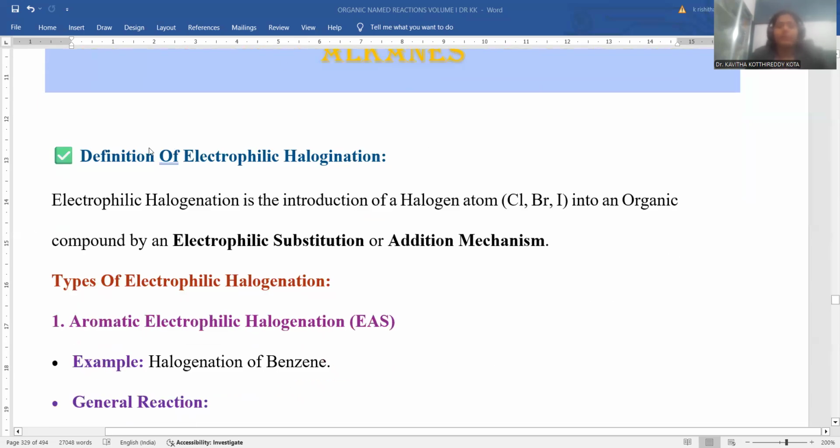First of all, let me explain what is meant by electrophilic halogenation. This is meant for arenes. Electrophilic halogenation is introducing either a chloro, bromo or iodo atom onto the organic compound by means of an electrophilic substitution process. Even double bonded compounds proceed with electrophilic halogenation by an addition mechanism. Whether electrophilic substitution or addition takes place depends upon the type of starting material we are choosing, right?